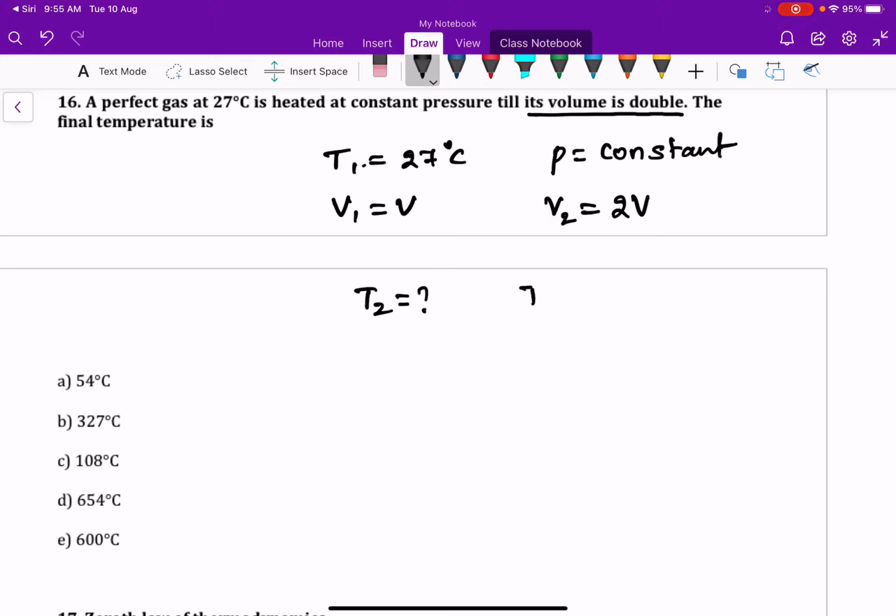T2. Here T1 equal to 27 plus 273, that is nothing but 300 Kelvin.